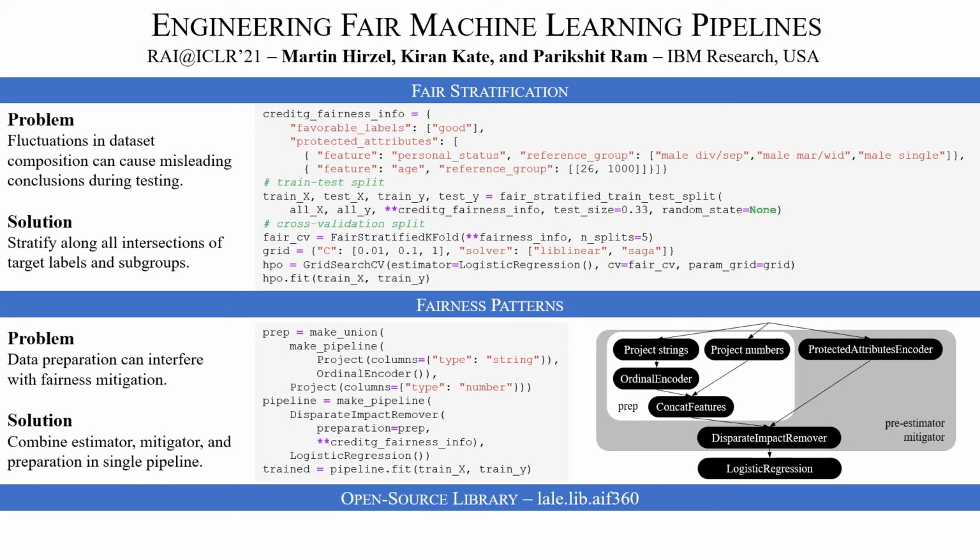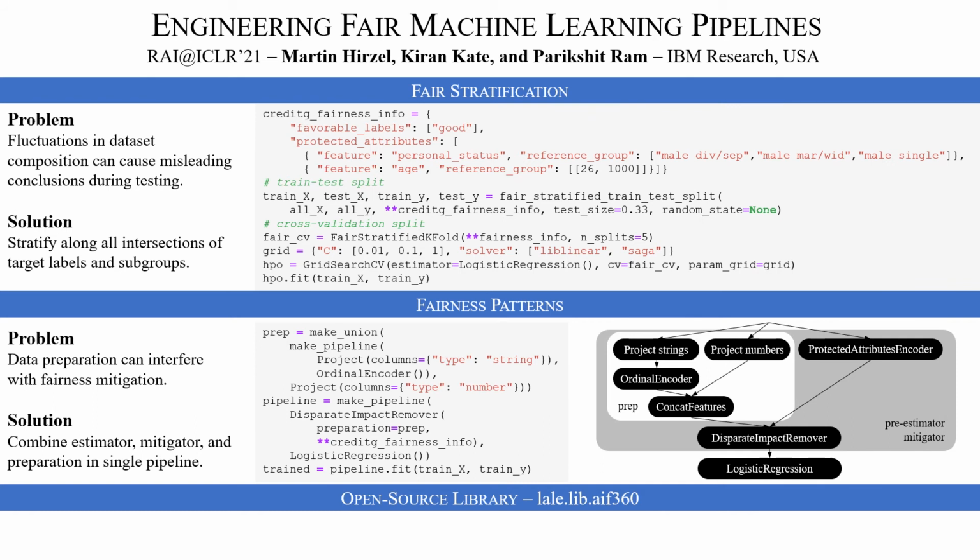Now, if you write the Python code on the left, what you get is the machine learning pipeline on the right, which includes the data preparation pipeline shown in white that you defined yourself, but it also puts in the appropriate topology for the disparate impact remover, including the protected attributes encoder.